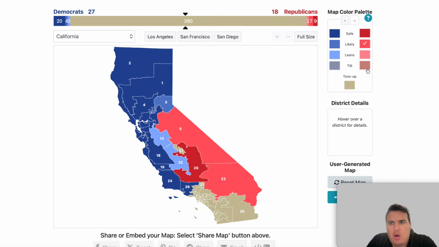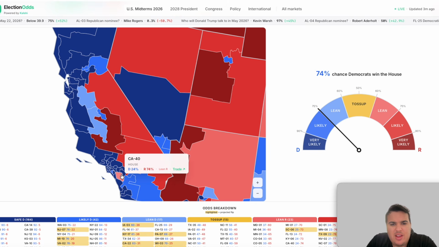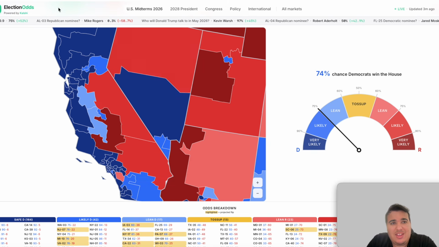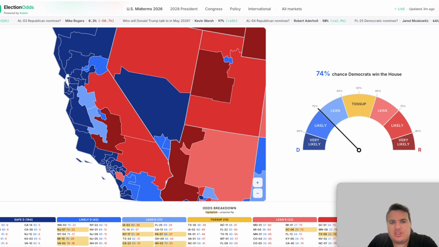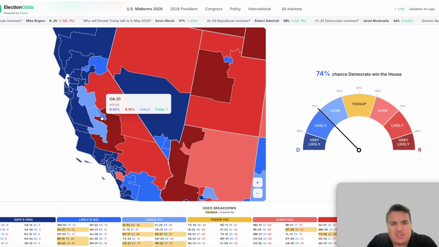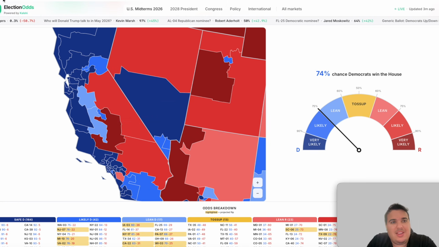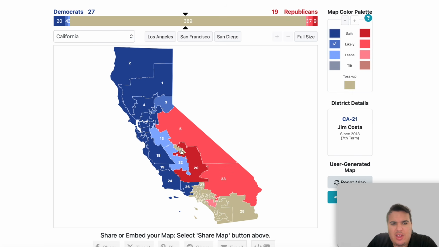That's the 23rd. Paul Gosar's district, it looks like, down here in California 40 is looking at lean Republican. So we can actually put the 40th district here, or this is Young Kim's district, excuse me, at this ranking here. The 21st district, let's just get this correct here. This is California 21. It is likely Democratic on these rankings, so we're going to put the 21st district there. Now we're going to zoom in.